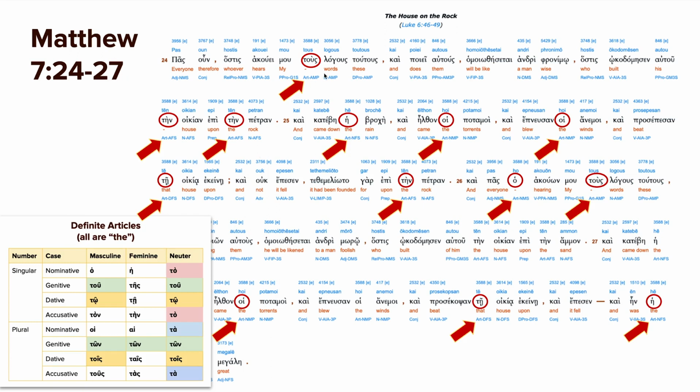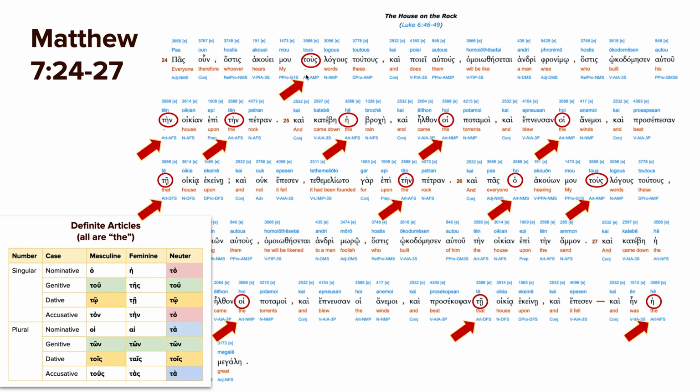All right, let's first look at the definite articles in these verses. Here's our chart down here if you need reminding. But here, everyone who hears my words. So here, these words of mine. So it's a lot of words to say what we would say in English, just my words. But to emphasize these words, the ones he just was speaking in this whole Sermon on the Mount, those who hear the words of me, these. So akouei mou tous logous toutous.